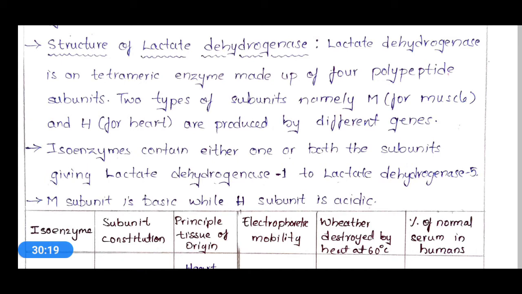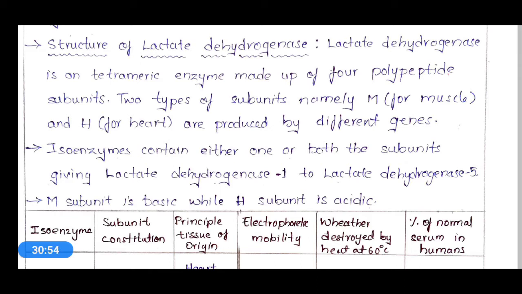There are 2 types of subunits, namely M, denoting muscle, and H, denoting heart, and they are produced by different genes. That means it contains 2 different subunits meant for muscle and for heart.